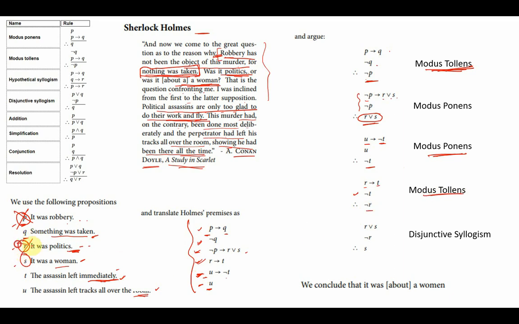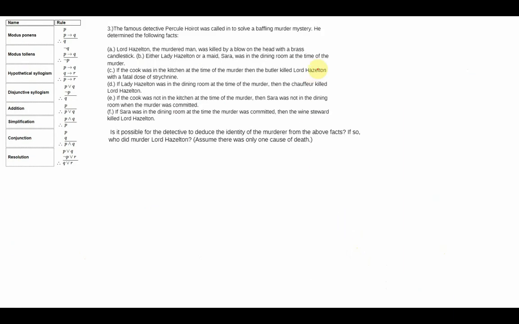So negation of R, it was not politics. Although I can just say from here also that 2 out of 3 conclusions have been cancelled out, so it can only be the third one, but let us identify it formally. I have R or S, I have negation of R, so I have S by applying disjunctive syllogism. So this is the conclusion. So the murder was actually about a woman, right? That brings us to the last question.